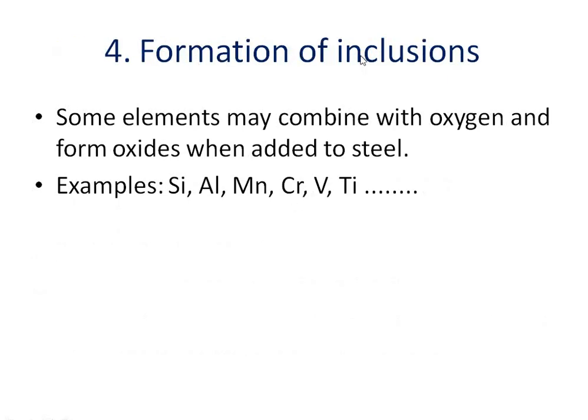Next is formation of inclusions. Some elements may combine with oxygen and form oxide particles in the steel when added to steel. Examples are silicon, aluminium, manganese, chromium, vanadium, titanium, etc.